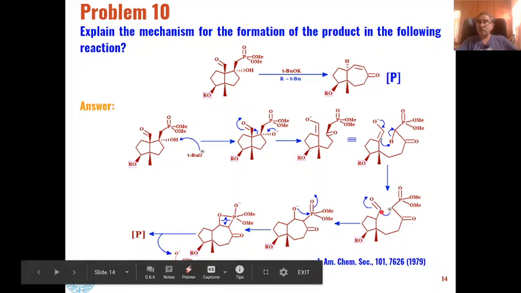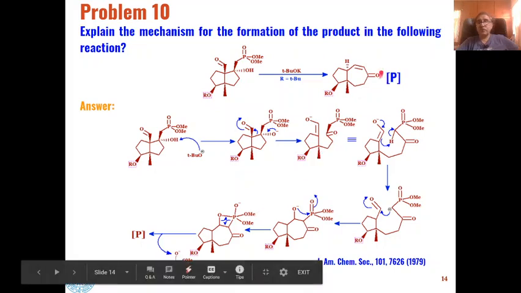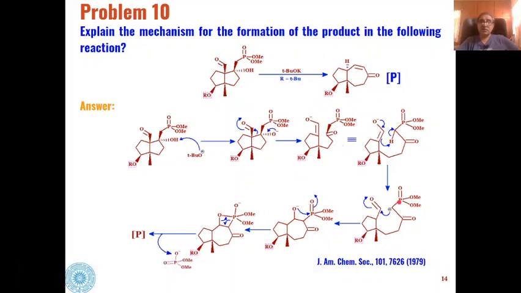Then this carbanion will attack this electrophilic carbon to give us this type of intermediate, and this oxygen will attack the phosphorus, and this four membered oxygen phosphorus intermediate will be formed, and then this phosphorus ylide is removed from here with the elimination of phosphate derivative. We will get these types of alpha beta unsaturated ketones as the product.